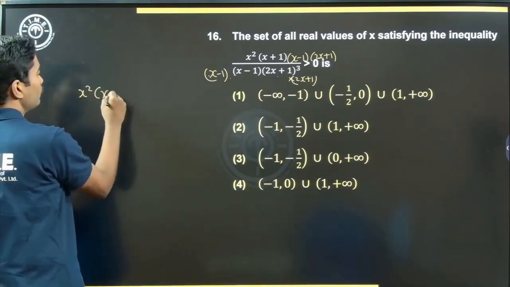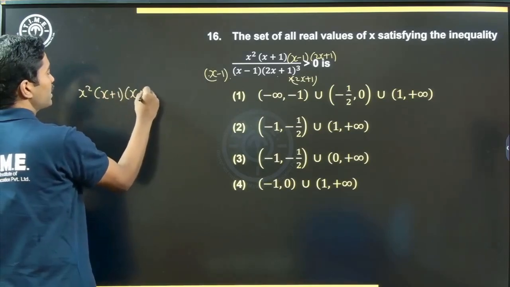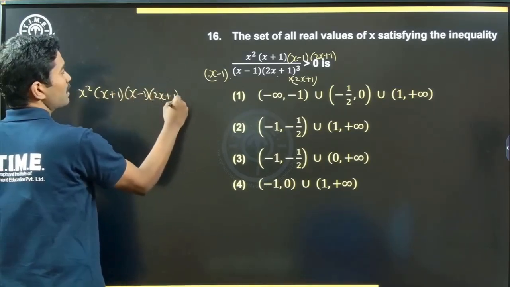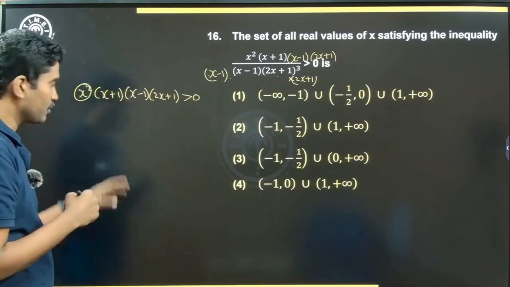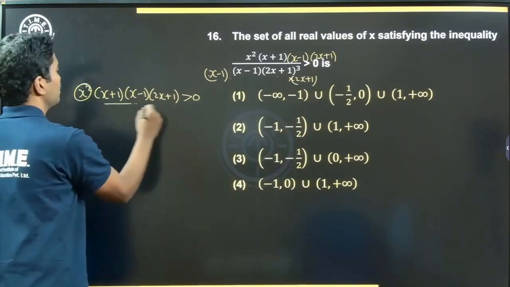x square into x plus 1 into x minus 1 into 2x plus 1 greater than 0. This is x square will always be non-negative, so I don't have a problem with that. Let's focus only on these 3 points.